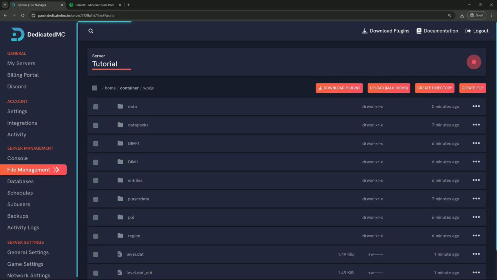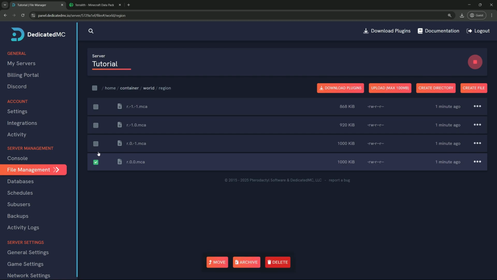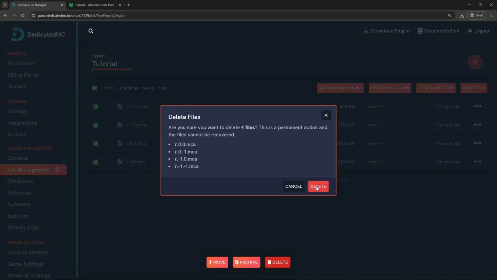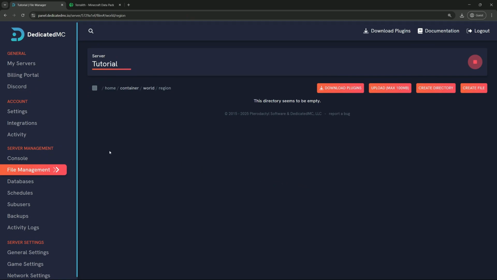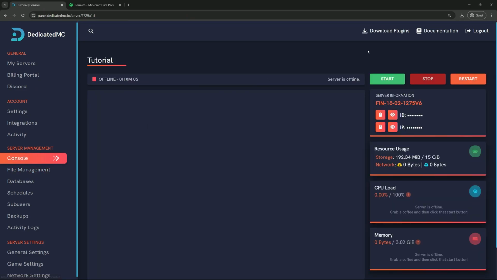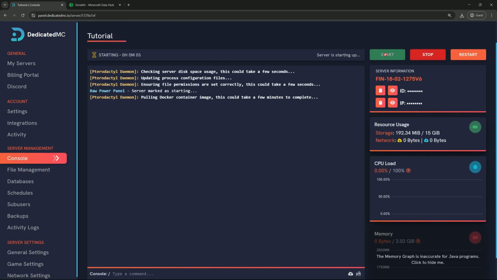Go back to the World folder again, this time go into the Regions folder, and here we want to remove all the region files. By doing this, Terralith will regenerate the spawn chunks and not only the newly explored chunks. And that's all. You can now go ahead and start the server again to enjoy your beautiful world.